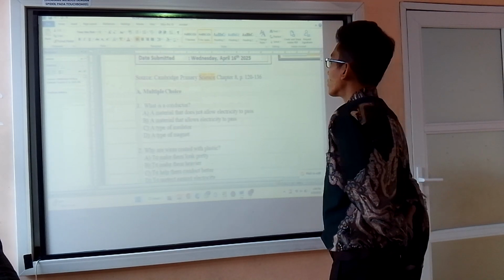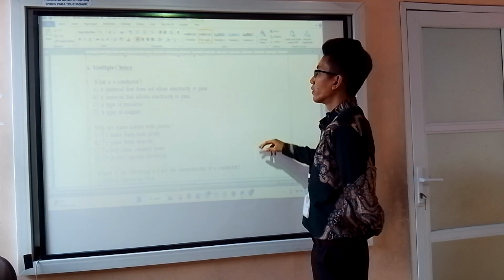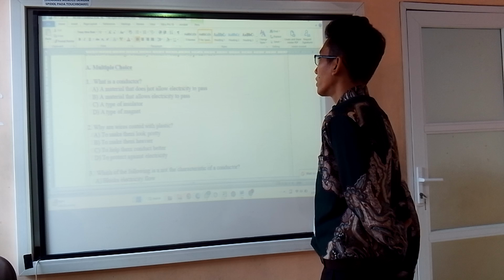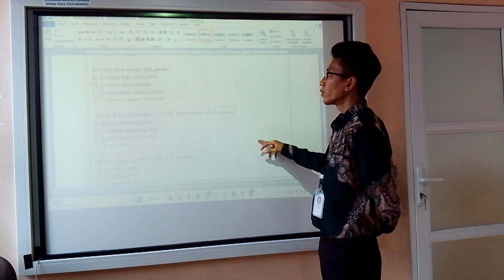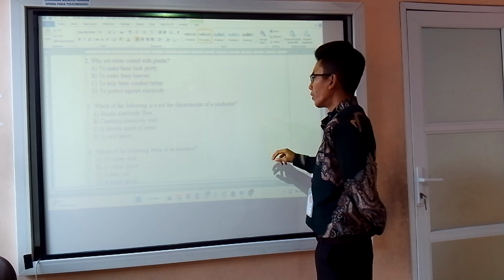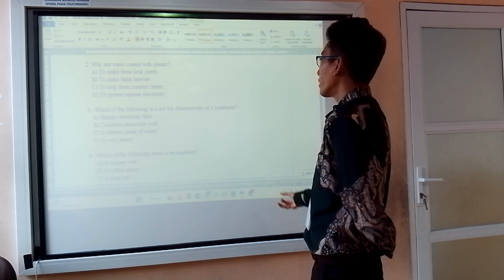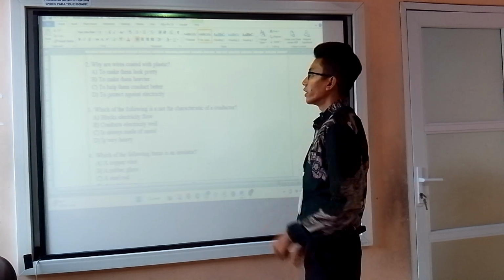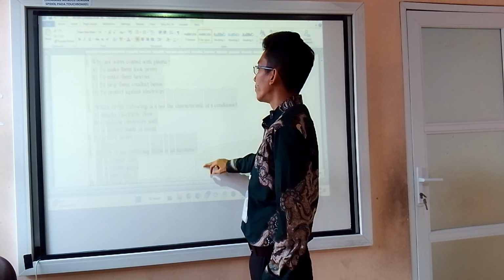Here's the question, sir. This one is still about the electrical circuit. What is a conductor? A conductor is a material that allows electricity to pass. And why are wires coated with plastic? This is the same reason why our appliances are covered with plastic, or why a wire has insulation on it: to protect against electricity.